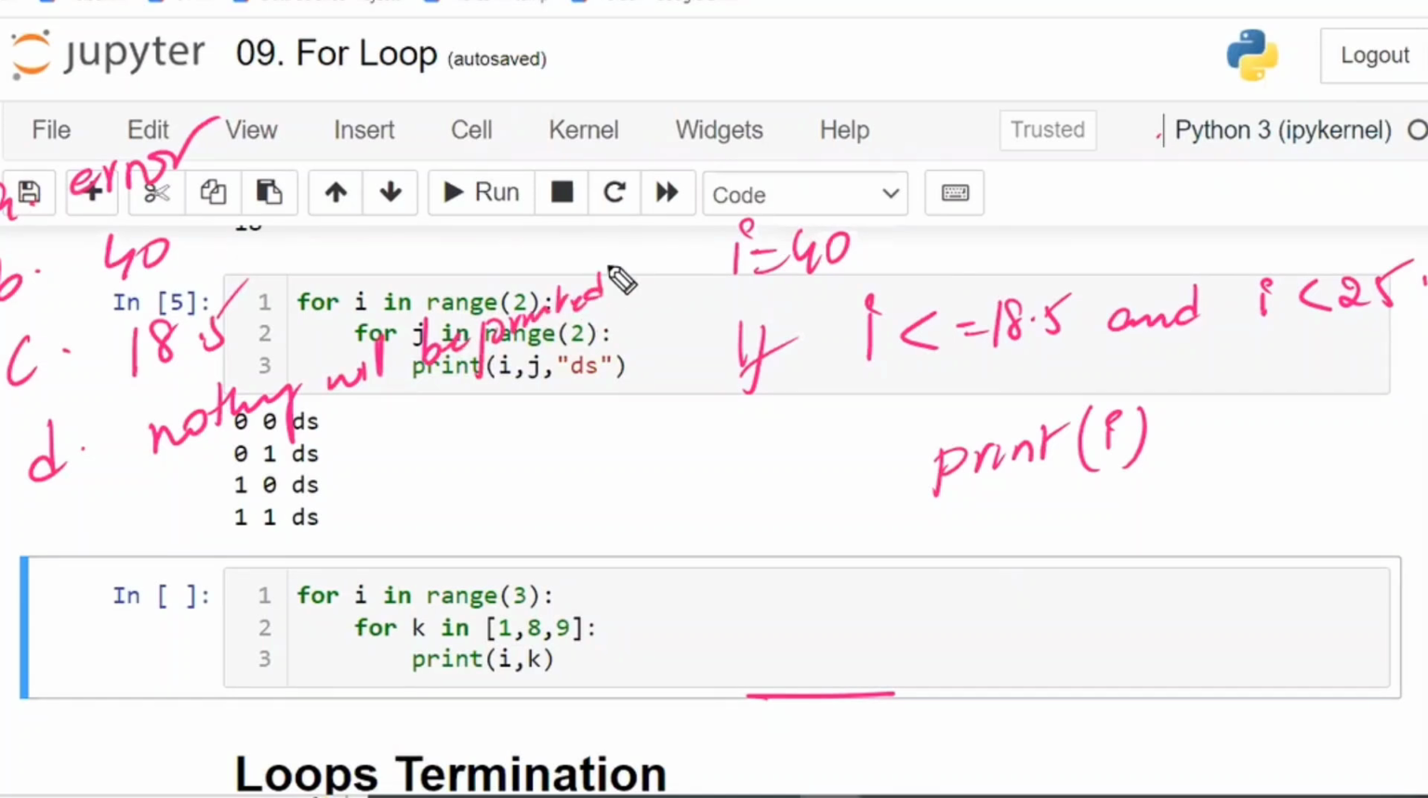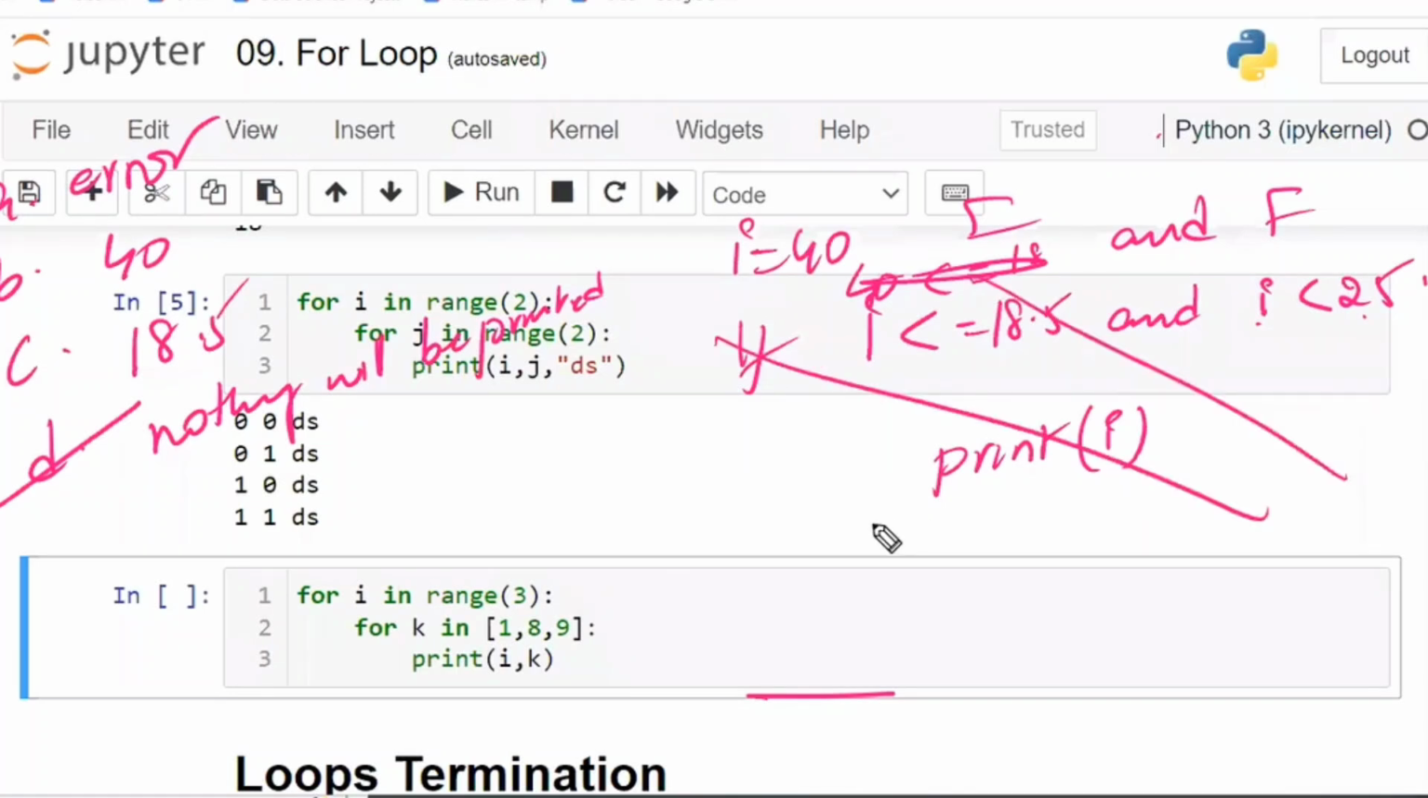If you feel error, miss, tell error only. Guys, others? It will be executed, but no output. It is just going to check the condition. 40 is less than or equal to 18.5, which is false. False, and I is less than 25, false and false. False means no need to execute the if block. The if block will not be executed. So the code will be executed, but no output will be there.